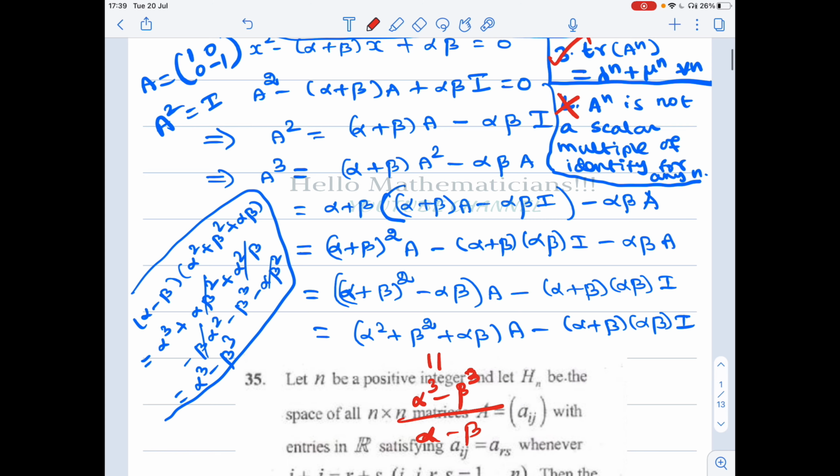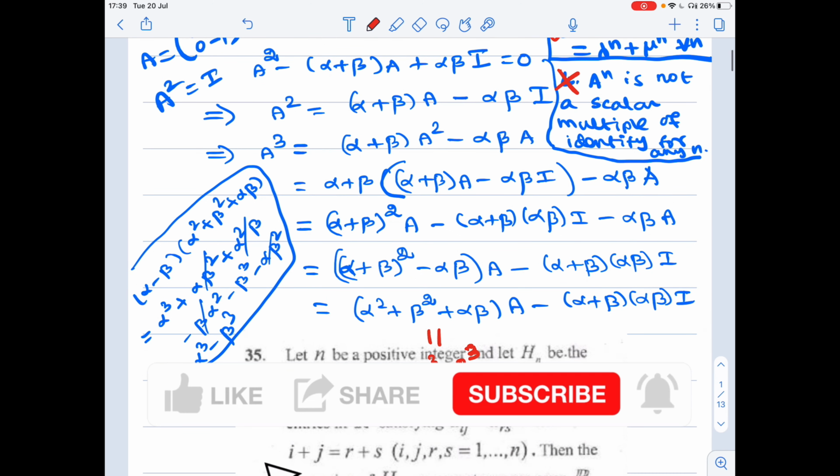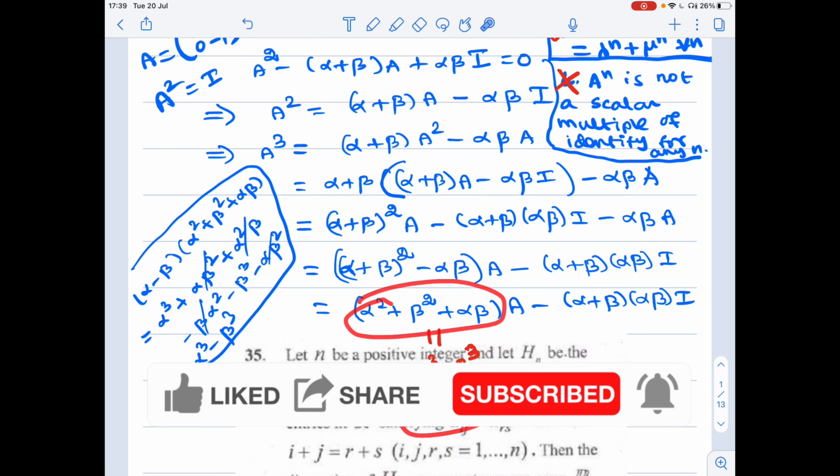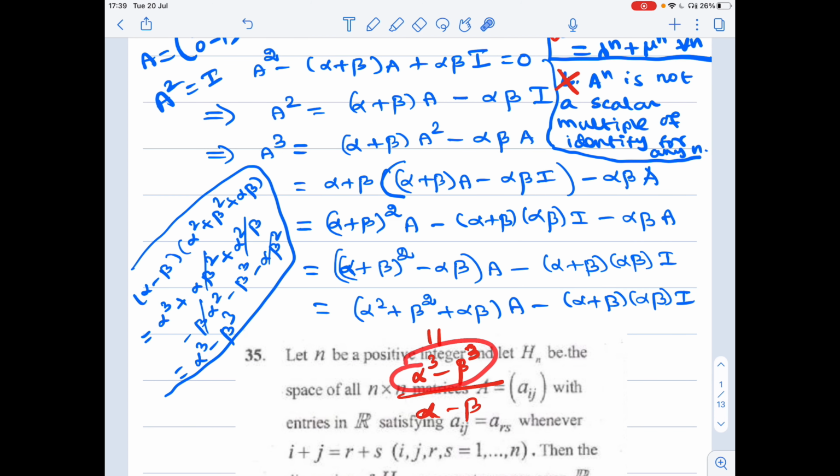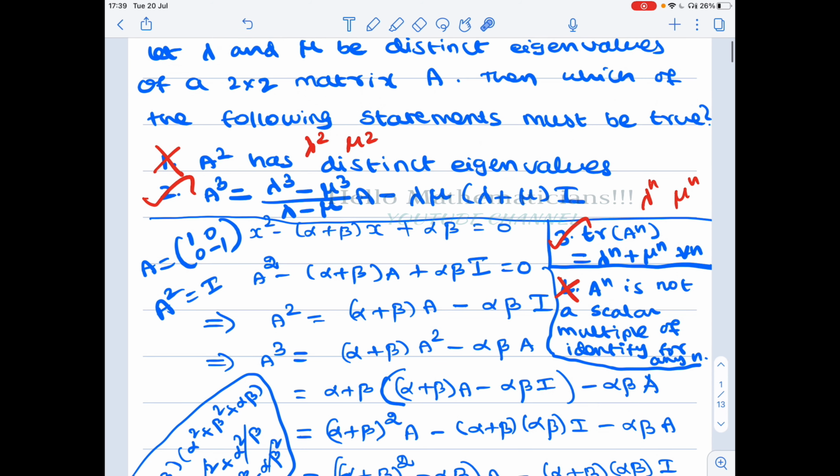To prove that these two things are equal, we will prove that this term into (alpha minus beta) is equal to alpha cubed minus beta cubed. It is enough to prove that. So I am multiplying (alpha minus beta) into this term: (alpha minus beta) into (alpha squared plus beta squared plus alpha beta). If you simplify, you will get alpha cubed minus beta cubed. Therefore alpha squared plus beta squared plus alpha beta equals (alpha cubed minus beta cubed) by (alpha minus beta). Therefore, the second option is wrong.